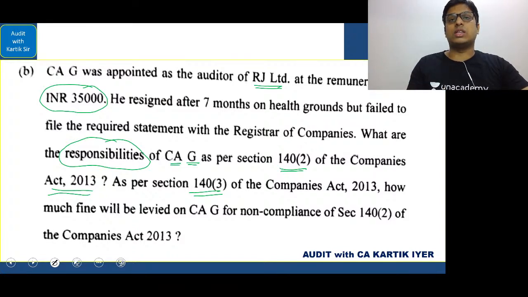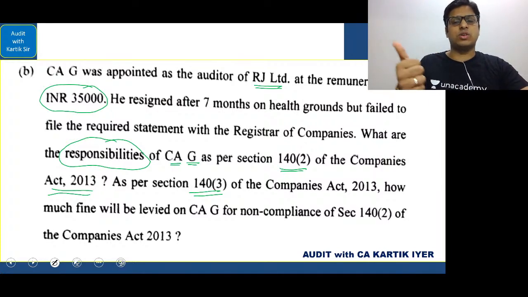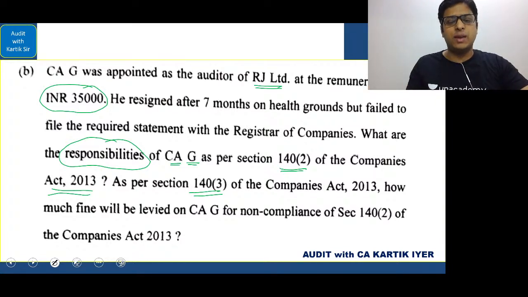Let's say ADT-3 is submitted on the 37th day. It has to be filed within 30 days, but it is filed on the 37th day. So for how many days is there a delay? Calculate: 31st day, 32nd, 33rd, 34th, 35th, 36th day, and on the 37th day it was done properly. So you understand that there is a default of how many days? 6 days. So 6 days into 500 per day, that is nothing but 3,000 rupees.